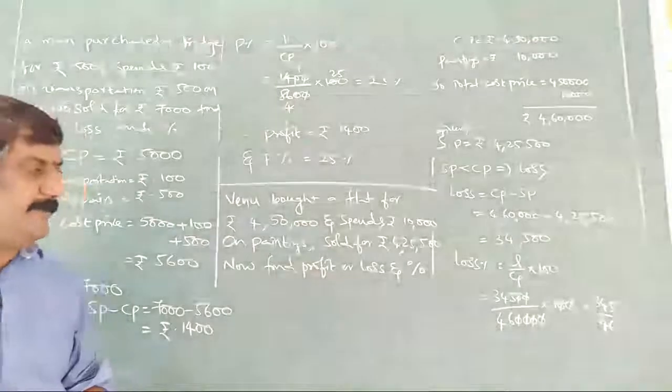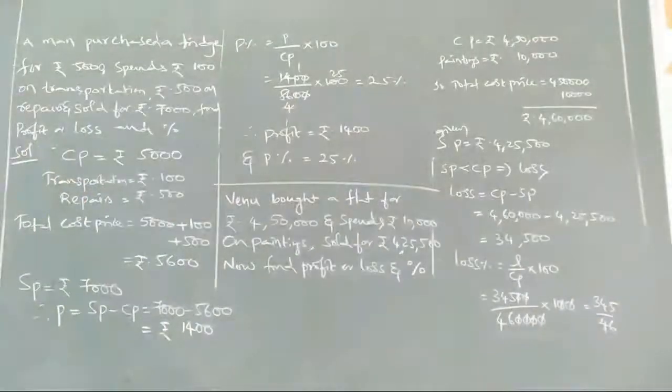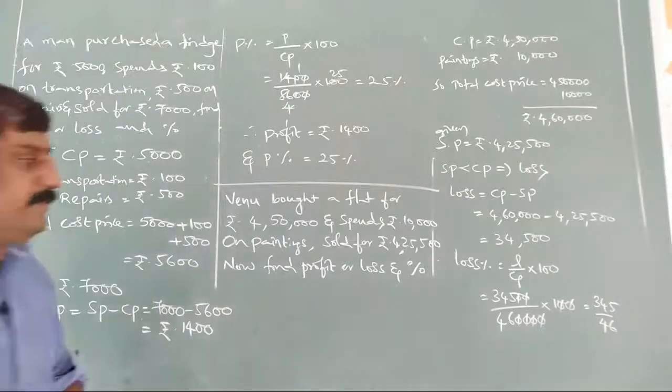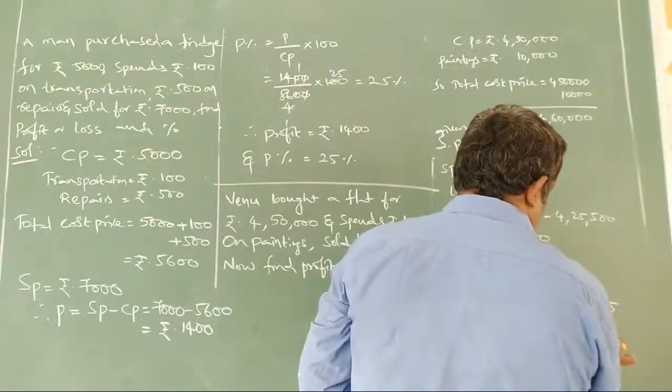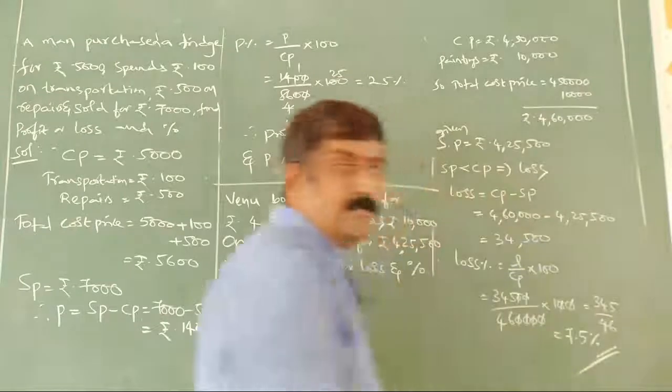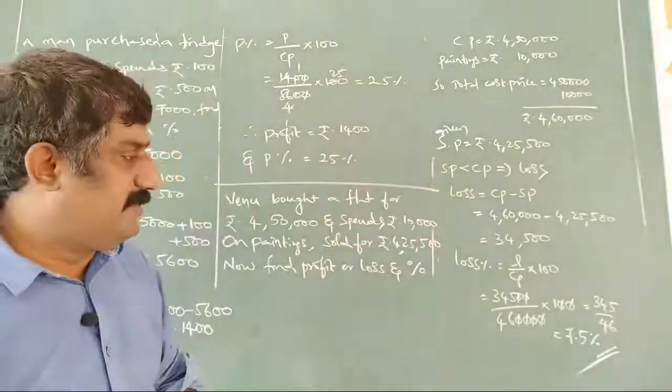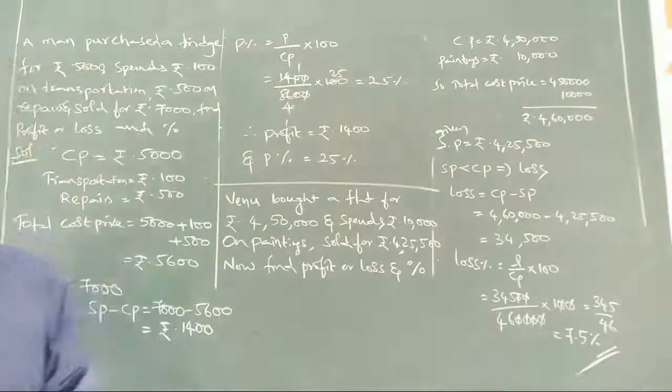How much is it going to be? Observe here, 46 times 7 is 322, plus 23. So 7.5% we are getting here. So the loss he is getting here is 7.5%.